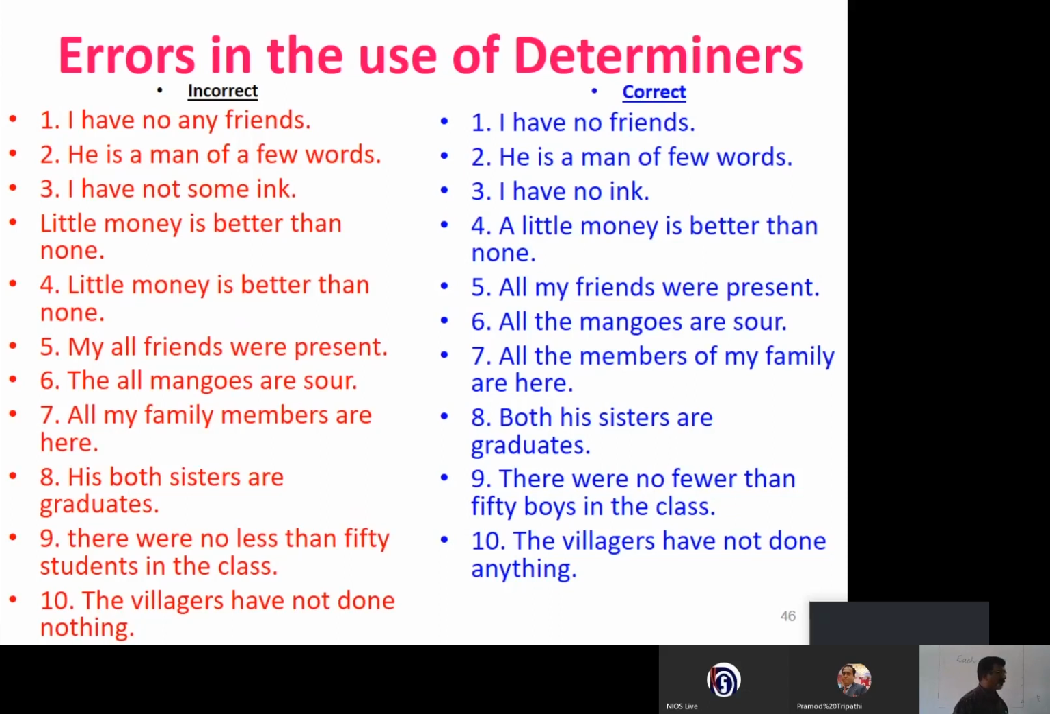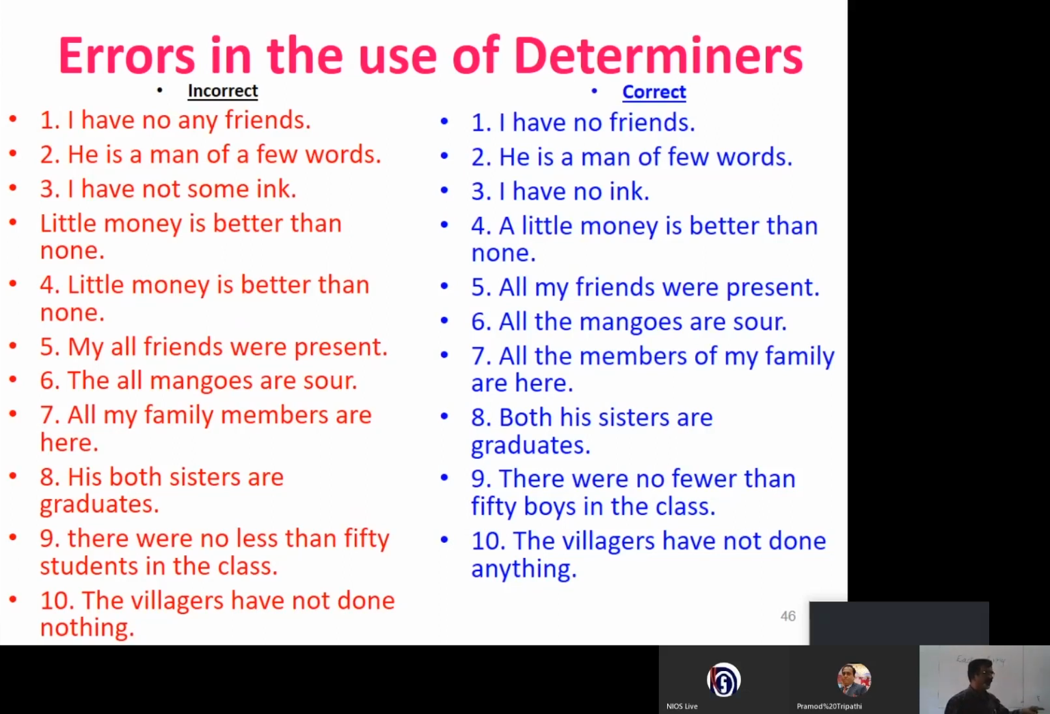He is a man of a few words. A few is not right. He is a man of few words is the correct form. I have not some milk. Sorry, I have not some ink. No, wrong. I have no ink. Little money is better than none. No, a little money is better than none.